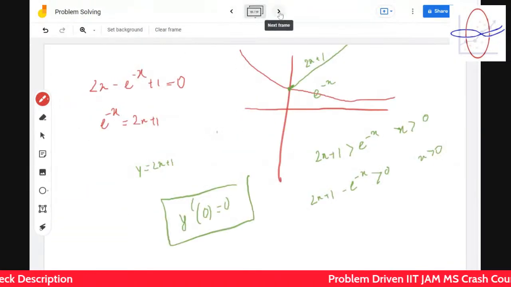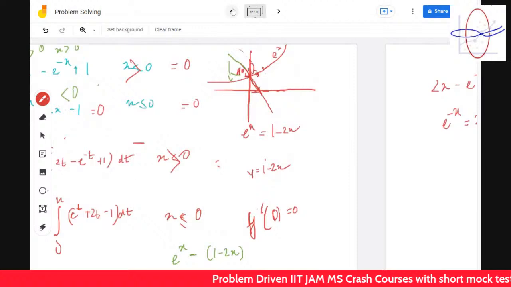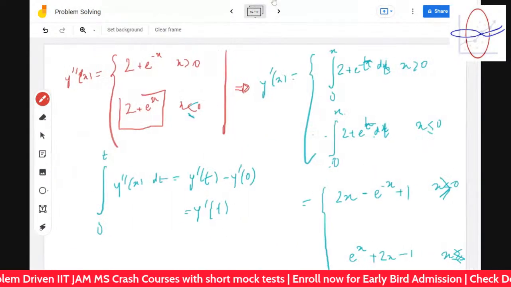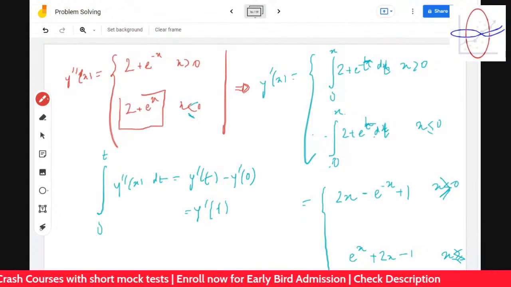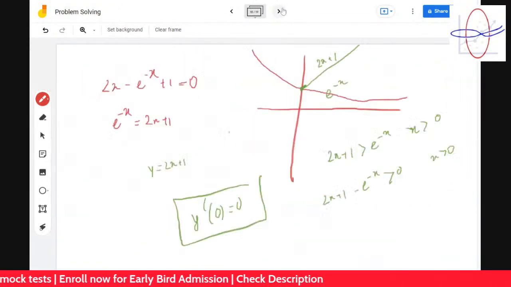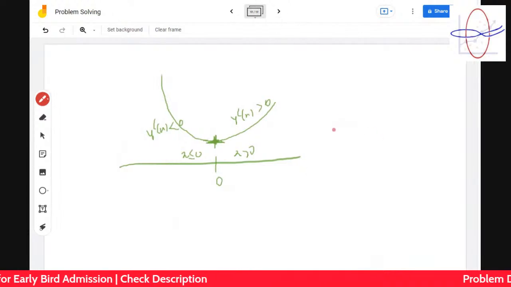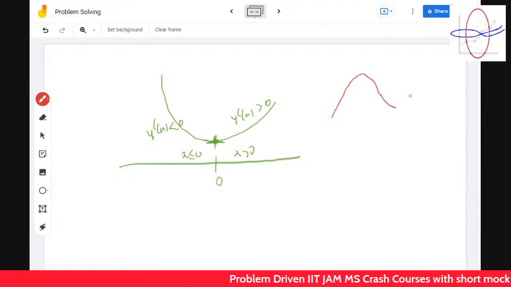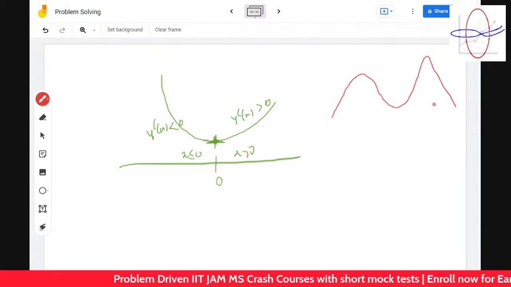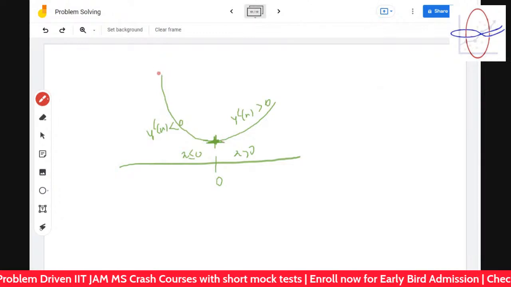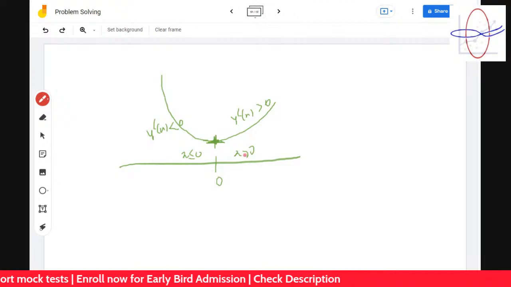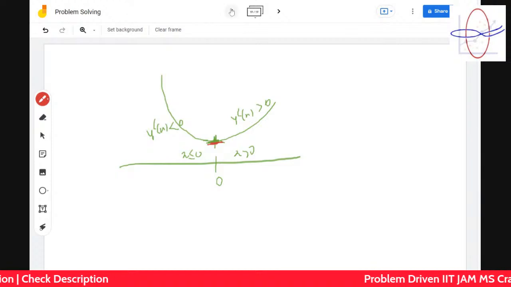When you know the f dash x, you can actually draw it. So we can understand more about the roots, okay? As you can understand, from the y dash behavior, from where it's positive and negative, you can figure out where it's increasing and where it's decreasing. Where it's positive, it's increasing, then it's decreasing. This is exactly you can find it out. And here you have found out that y dash x less than 0 means it's decreasing over here and then increasing over here. And then you have to find out about the roots. That means you have to find out where the minimum can happen.